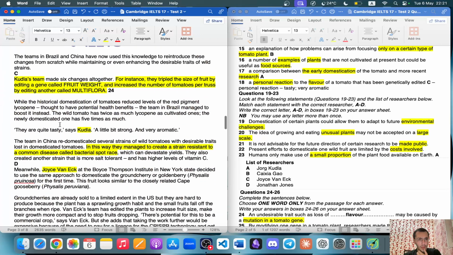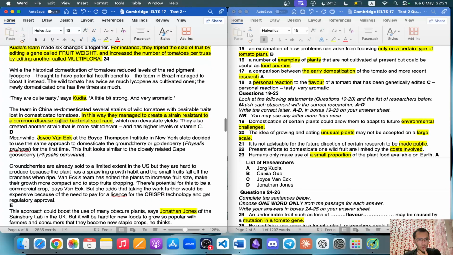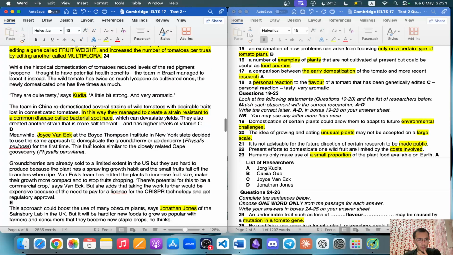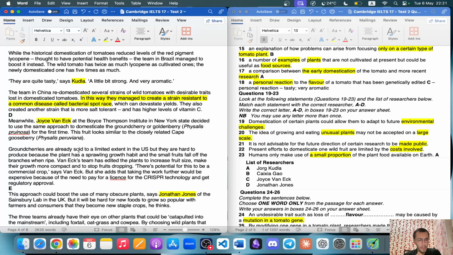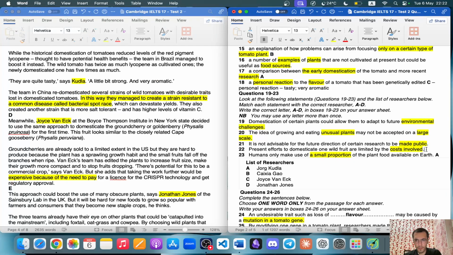Okay. Let's read a little bit more then. What did Joyce Van Eck say? Joyce Van Eck says there's potential for this to be commercial crops, but she adds that taking the work further would be expensive because of the need to pay. You see that? Because of the need to pay. Already here we can find the answer. Because of the costs involved. Said by Joyce Van Eck, which is C.